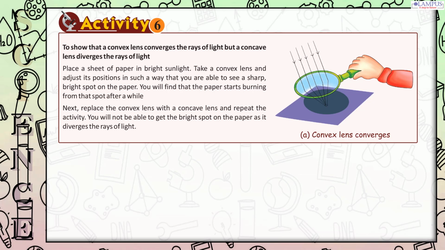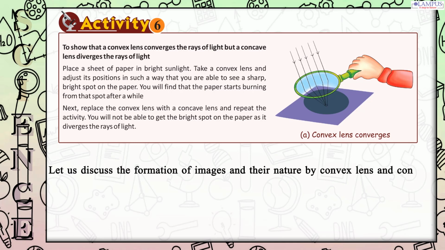Next, replace the convex lens with a concave lens and repeat the activity. You will not be able to get the bright spot on the paper as it diverges the rays of light. Let us discuss the formation of images and their nature by convex lens and concave lens. Formation of images by a convex lens.